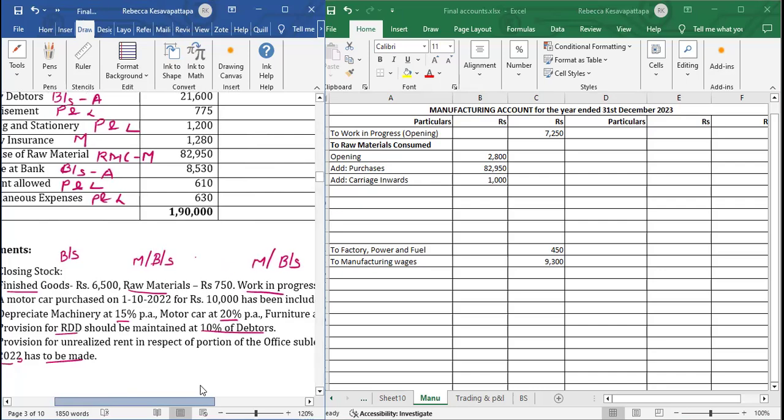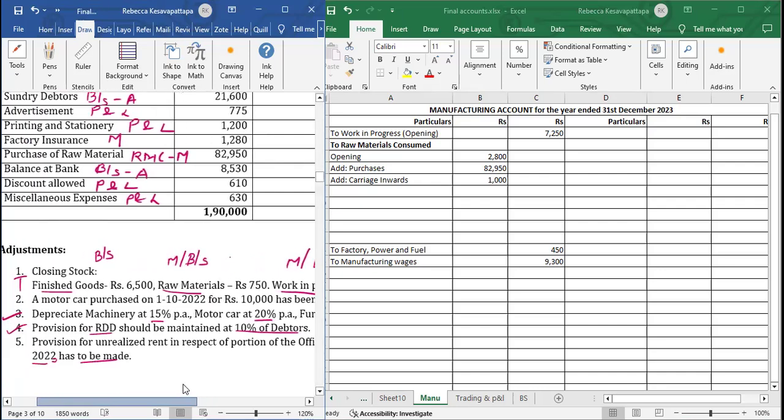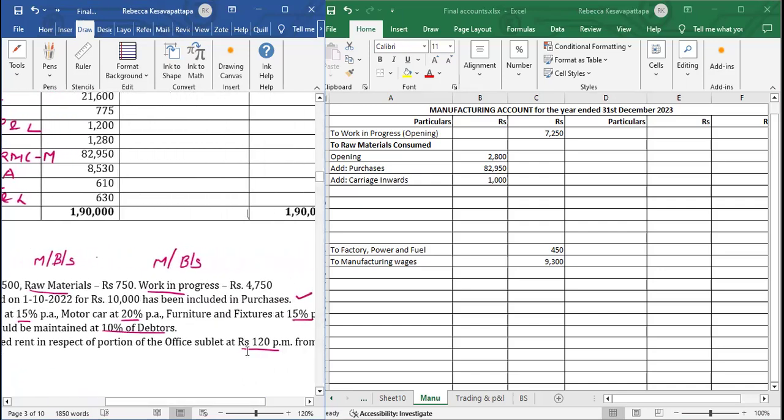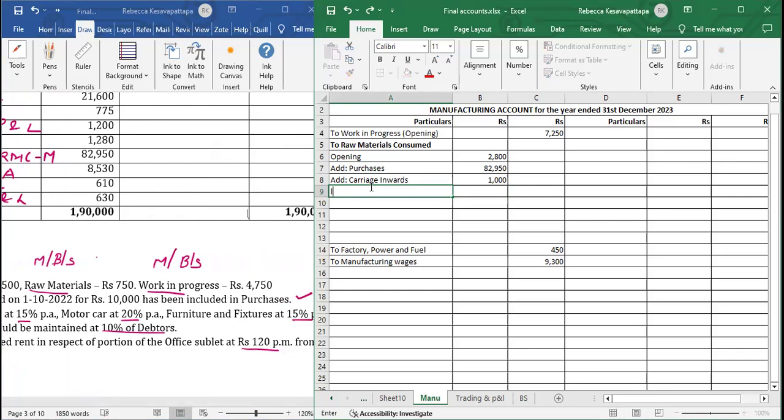So we have purchases of raw material. Now that motor car was purchased for rupees 10,000, that was mistakenly included in purchases. So we will do here less, motor car purchase 10,000.